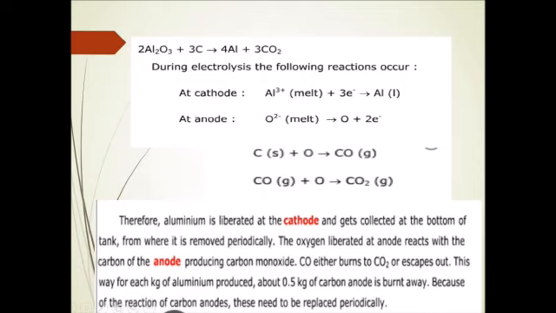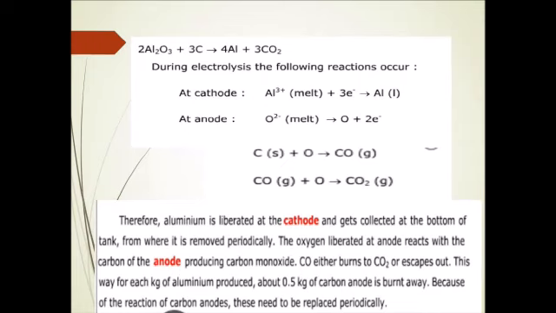Very important. For each kg of aluminium produced, about 0.5 kg of carbon anode is burned. That is, for production of 1 kg of aluminium at the cathode, 0.5 kg of carbon is used. And this is the reason why the anodes, that is the carbon or graphite rods, are periodically replaced.